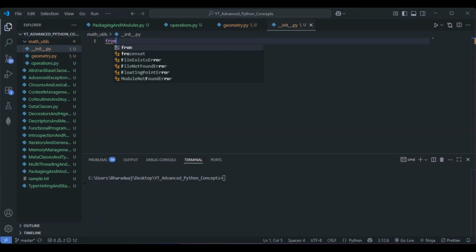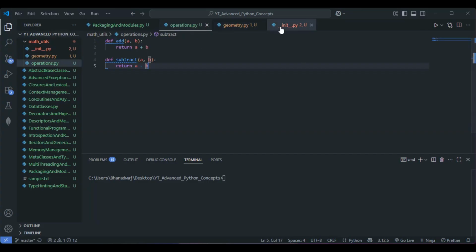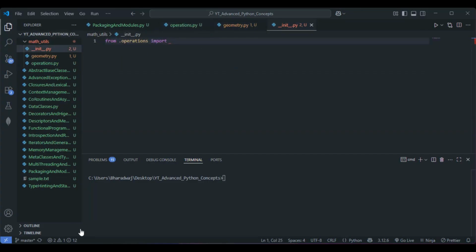So I'll go with from .operations, and let's import what we have done in the operations file, add and subtract, right? This was showing in the suggestion, so this has to work well basically.